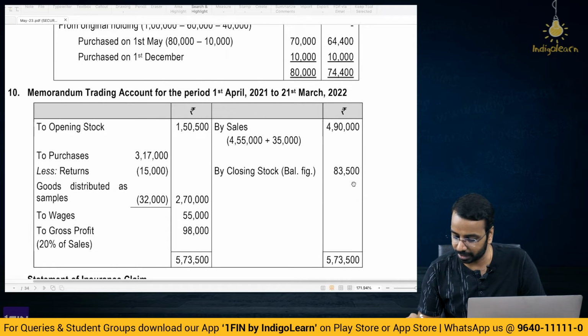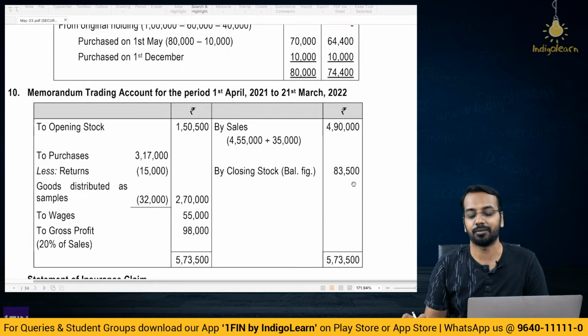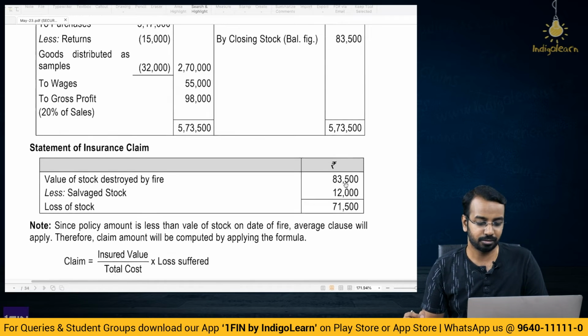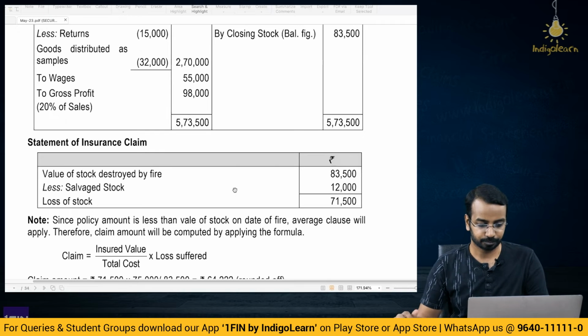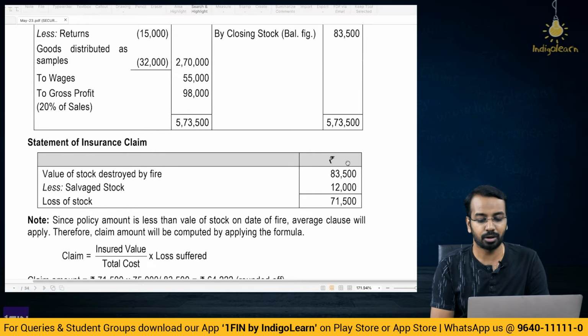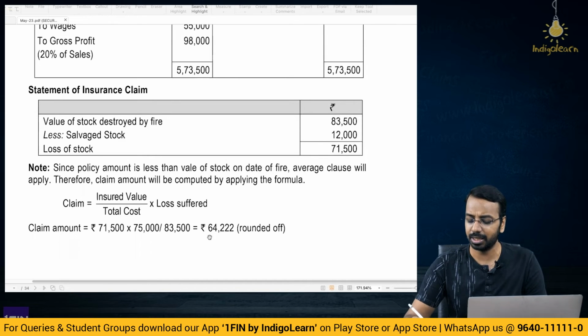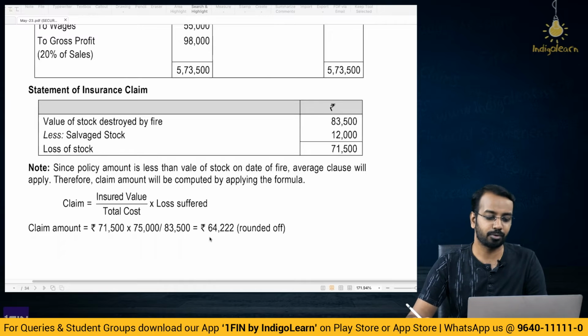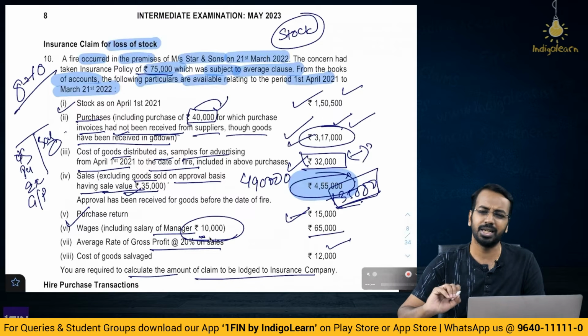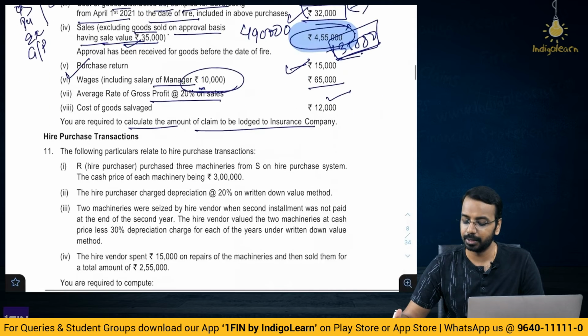Right. Now, they have taken an insurance policy of how much? 75. How much is the stock in godown? 83,500. Right. So there is a case of under insurance, and accordingly you will apply the cost. Right. Now, how do we calculate this? Stock destroyed 83,500, salvaged 12, loss of stock 71,500, and insured value divided by total cost multiplied by the loss, you will get the insurance claim. Very, very simple. Easily 8 to 10 marks is in your pocket here. Right? 8 to 10 marks. Easy calculations, not to worry.